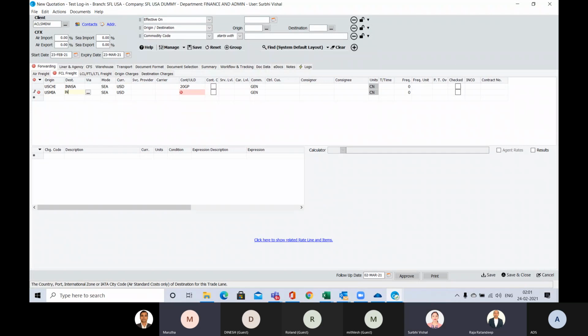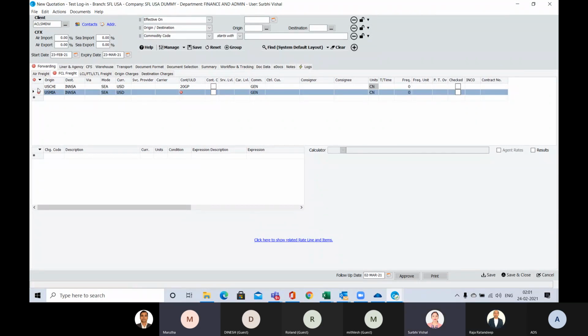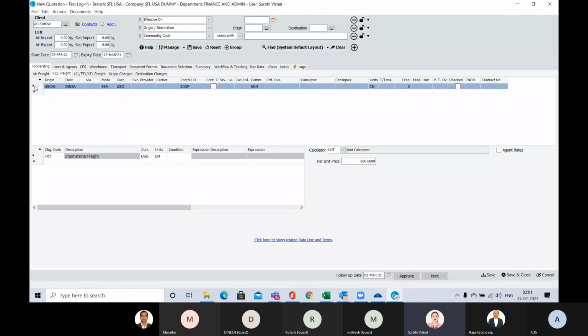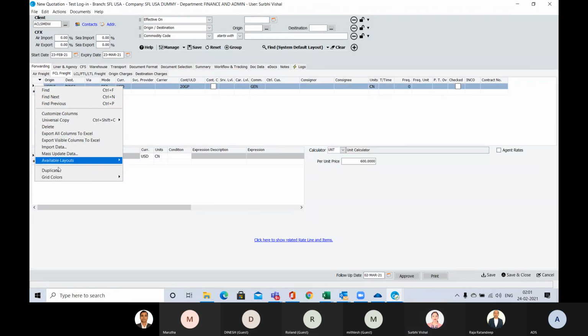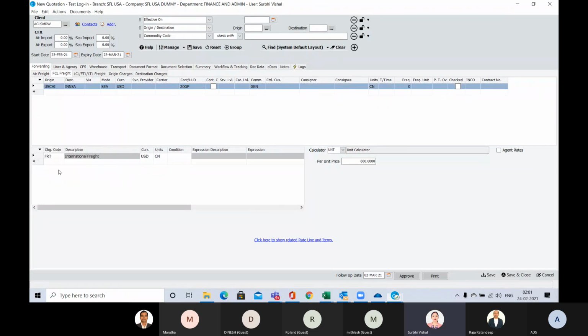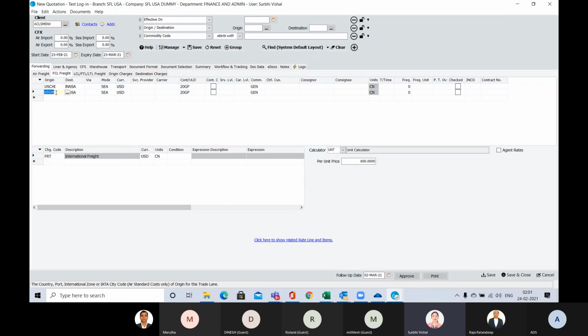Can we copy paste these from one line to another? Yes, we can do that. Here we have the option of duplicate. So suppose the next client wanted from Miami to Nhava Sheva.